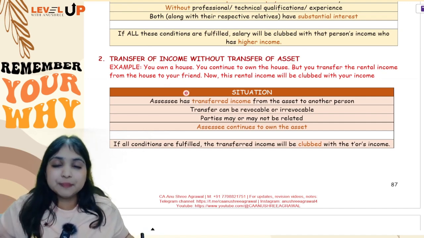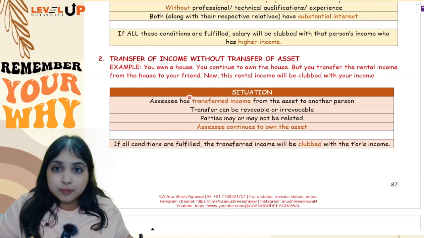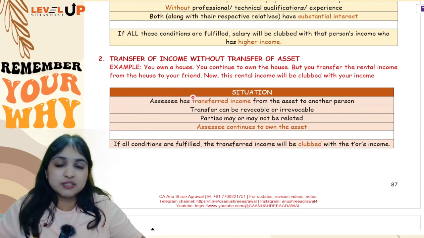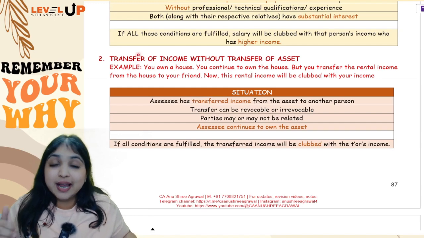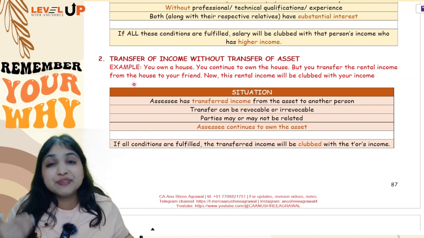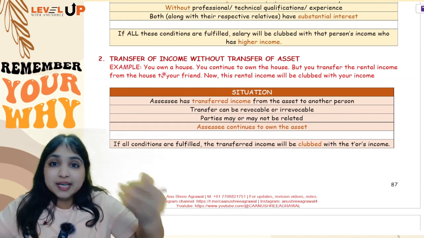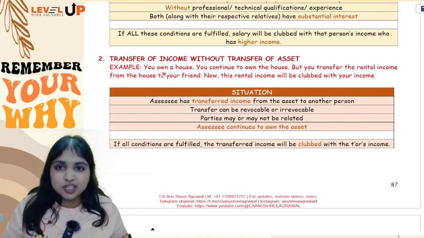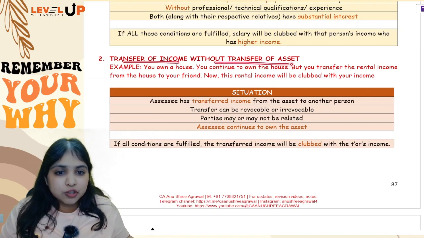I'll give you one more example. Let's say there is a house property. I own the property. I continue to own the property. But the rental income from the property alone I transfer to you. So in all these cases where I transfer income to you but I don't transfer the asset to you, in that case whatever income you earn, it will be clubbed with the transferor's income. That's all guys.